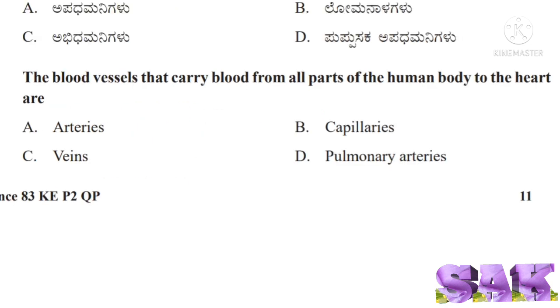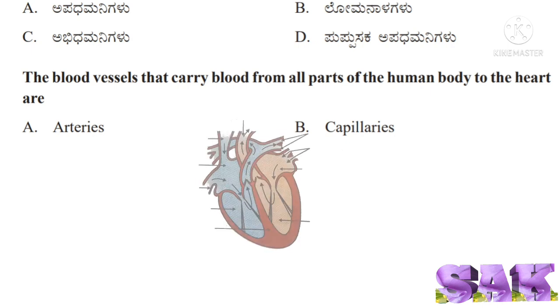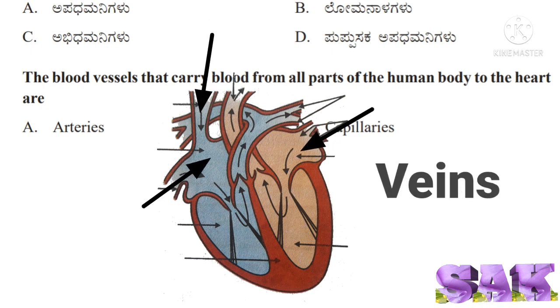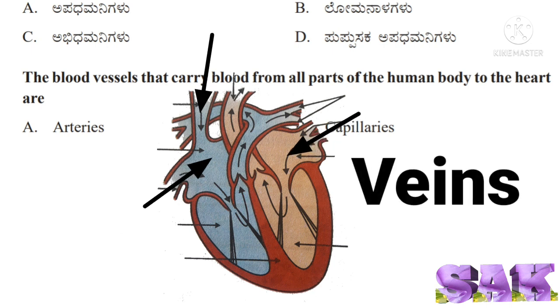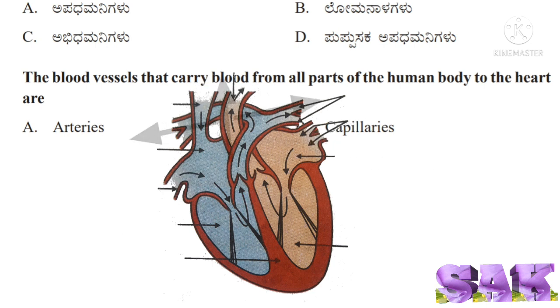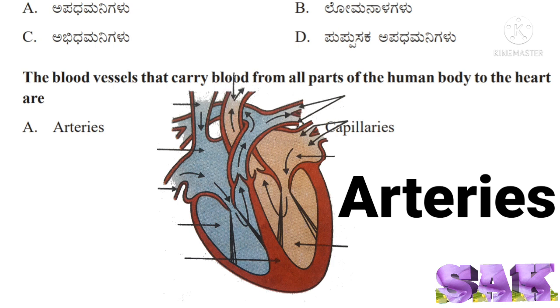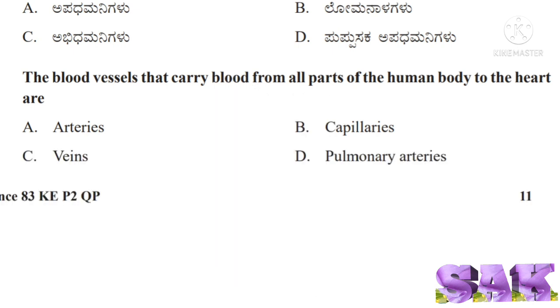Next question. The blood vessels that carry blood from all parts of the human body to the heart are. The blood vessels which bring blood to the heart are called veins. Blood vessels which carry blood away from heart to different parts of the body are called arteries. So, correct answer for this question is option C, veins.